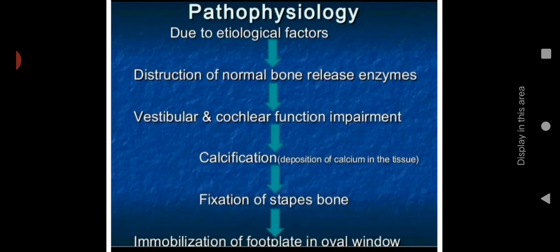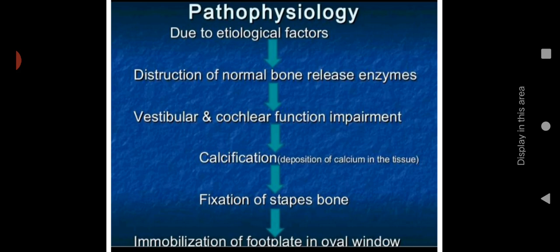Due to etiological factors, destruction of normal bone releases enzymes, which leads to vestibular and cochlear function impairment, and leads to calcification, that means deposition of calcium in the tissue. That leads to fixation of the stapes bone and immobilization of the footplate in the oval window. This is the pathophysiology of otosclerosis. The primary etiological factor is unknown.